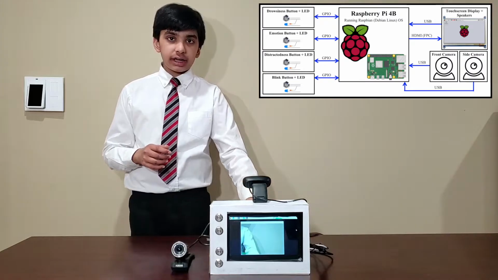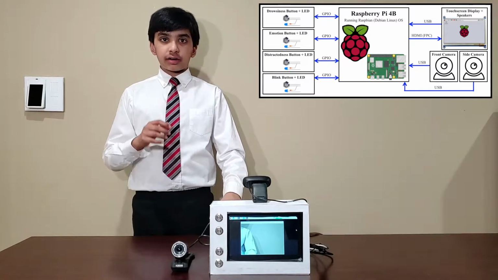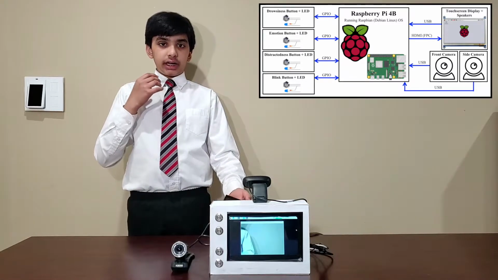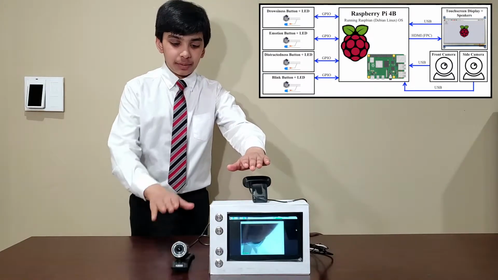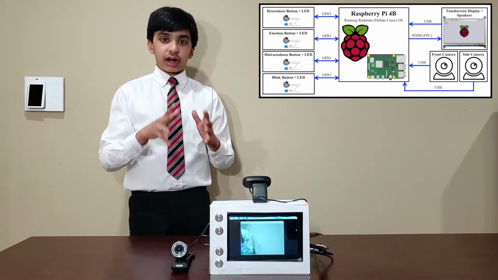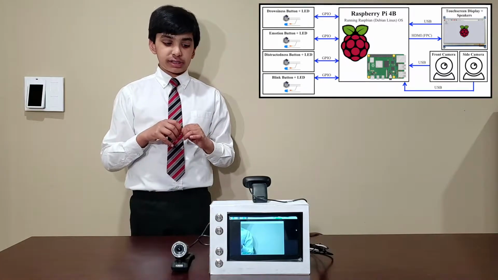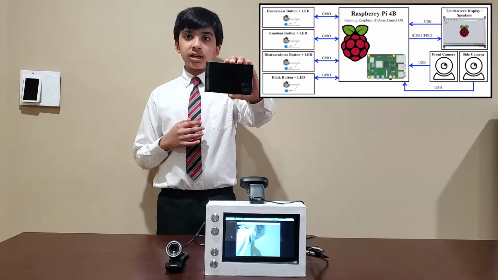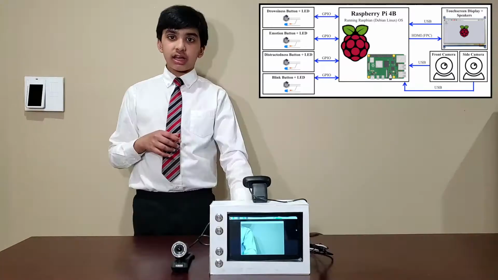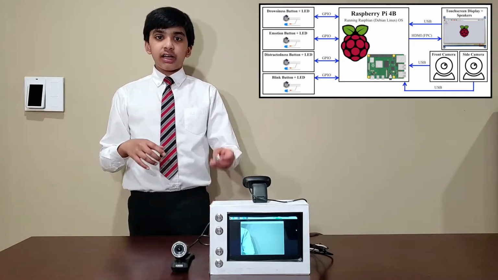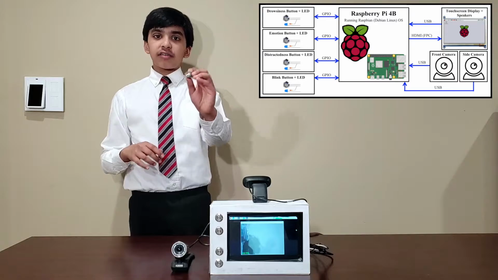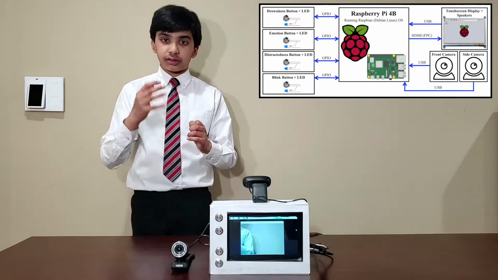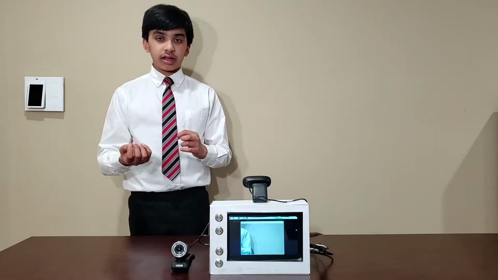It runs Raspbian, Debian Linux, and it runs all the programs which are written in Python 3. It is connected to a front view camera and a side view camera, which are used for drowsiness and distractedness detection respectively. It is also connected to a touchscreen display with speakers for audio and visual alerts. Finally, it is connected to 4 lighted buttons for controlling the audio alerts. The lights come on if the specific alert is enabled.